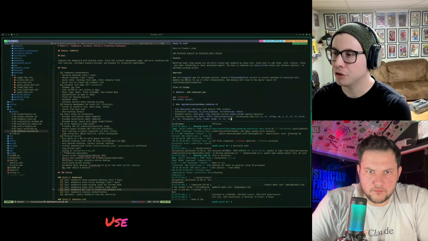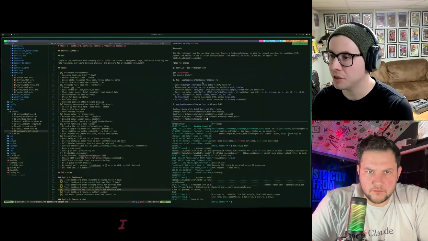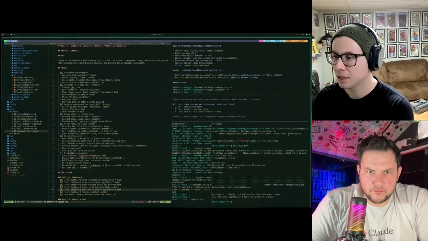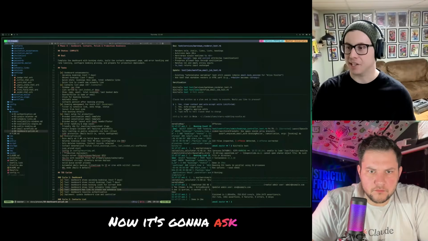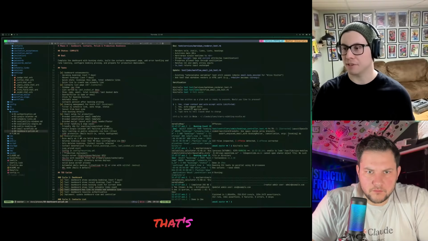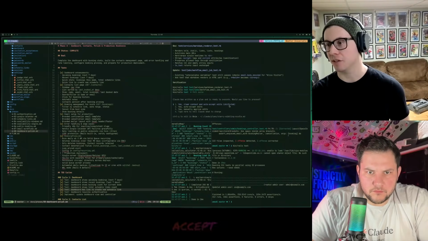Workflow, right? Use the Redcarpet gem, which is what I would use. I think that's perfectly fine. Now it's going to ask these three things. This is cool Claude Code stuff that's new, right? Yes, clear context and auto accept edits.